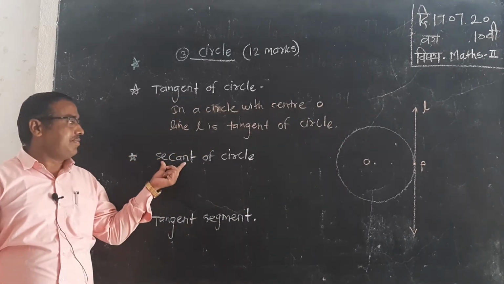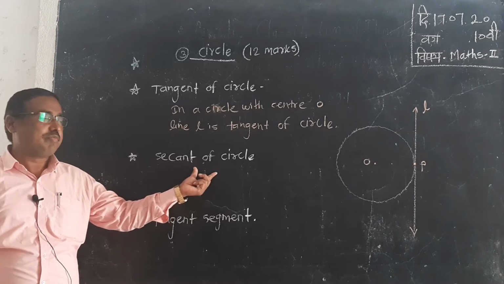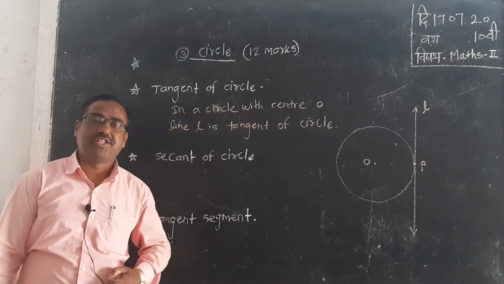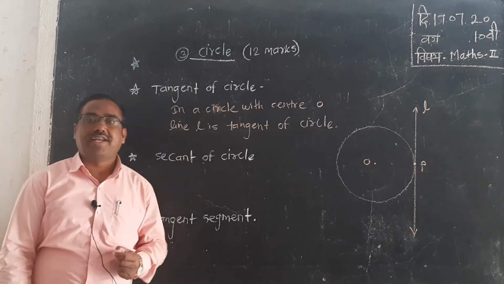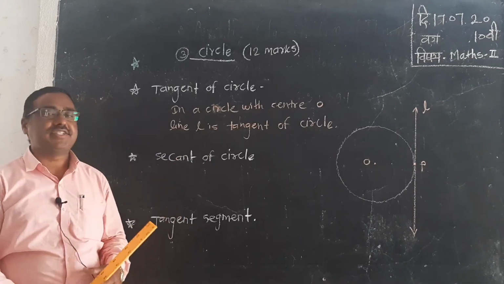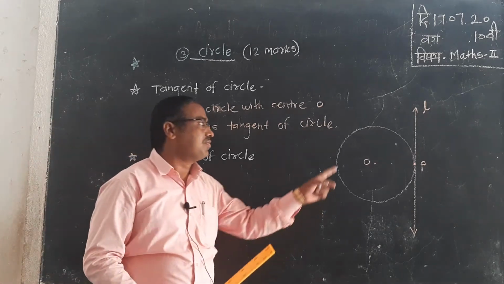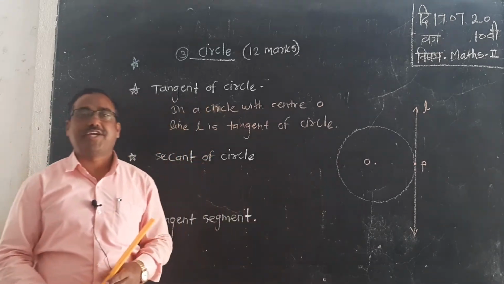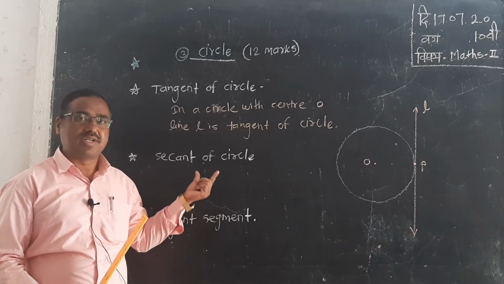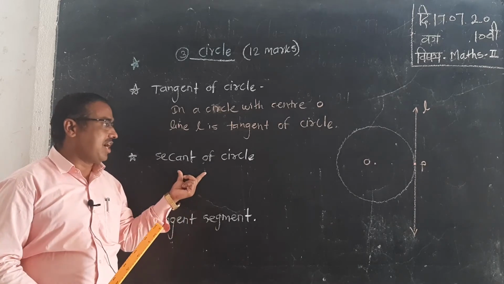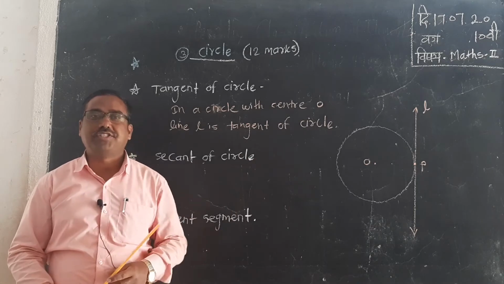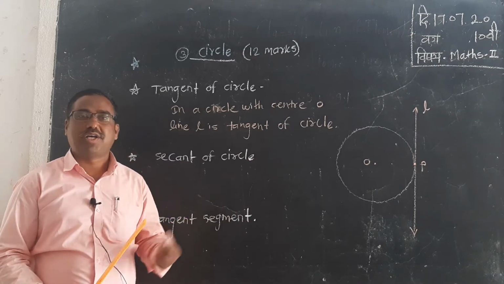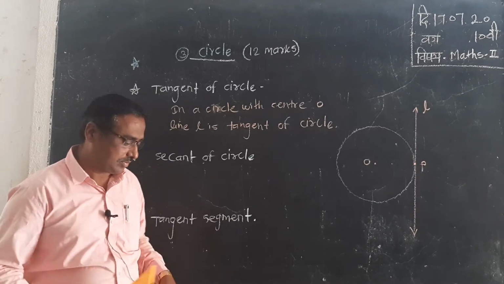The second concept is the secant of a circle. When a straight line intersects two distinct points of a circle, such a line is said to be a secant of the circle.